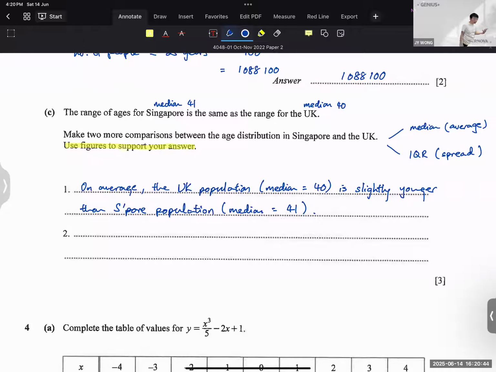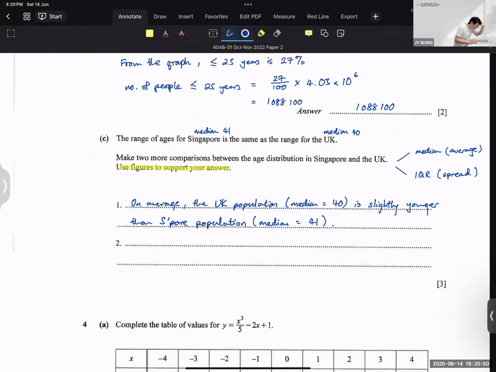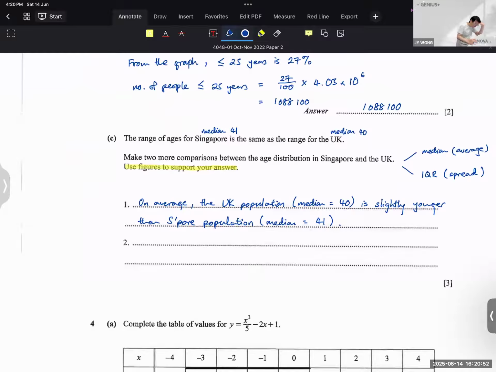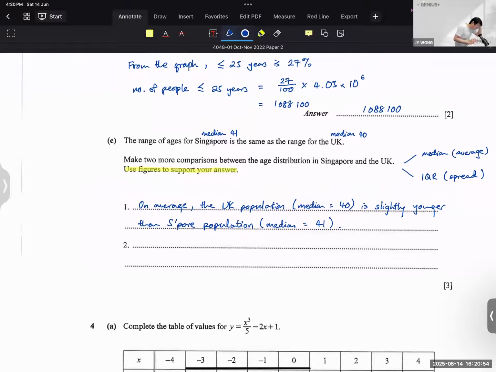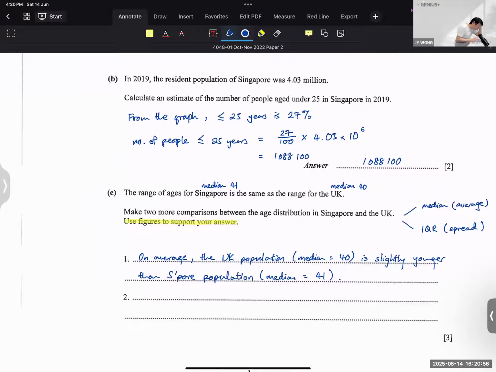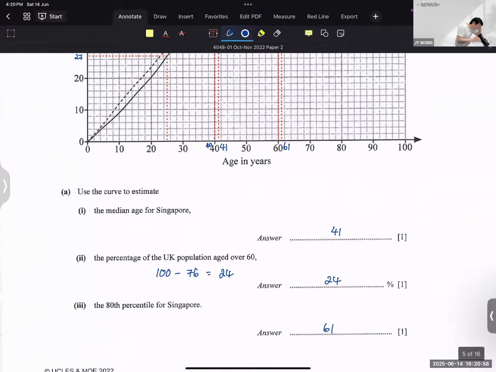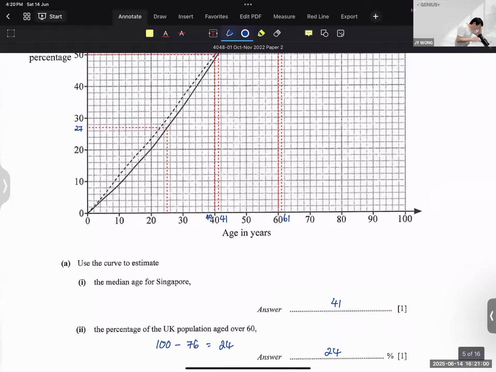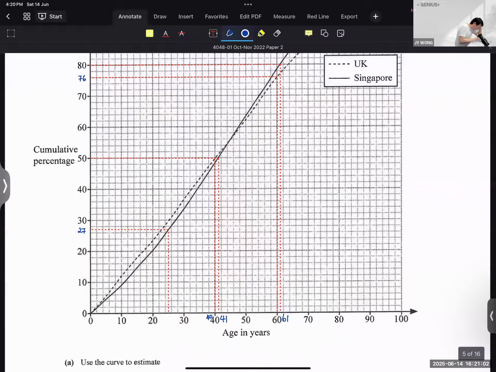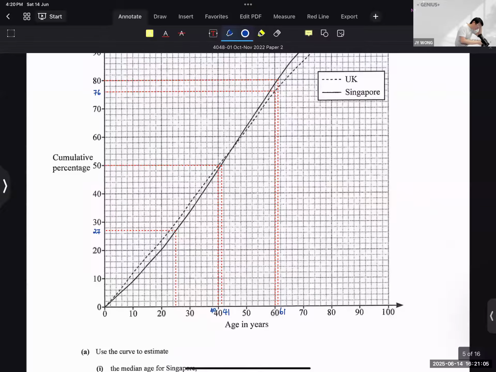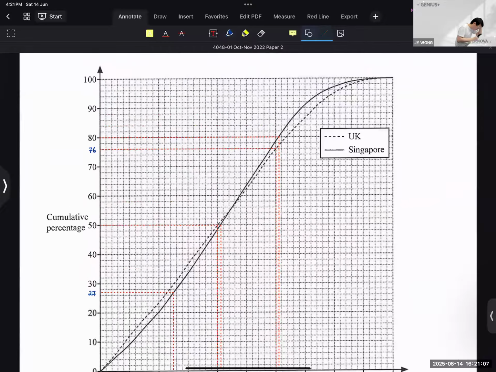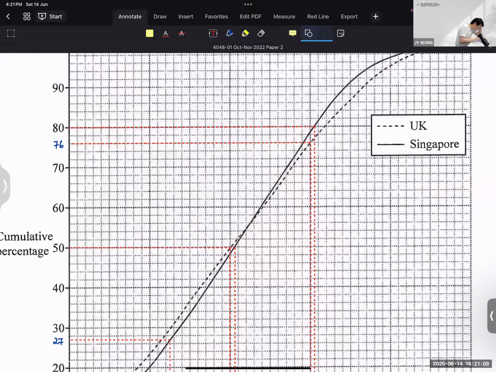Because median is just read off directly the graph, you don't get any extra credit for it. But part 2 must find IQR. So go and calculate what's the IQR for both Singapore and UK. That will give you 1 mark. So we are going to look at the IQR now. IQR is 75%, right? I will use a different color so that we don't get so confused here. So 75% for Singapore and UK is here. So these are the 2 IQRs.